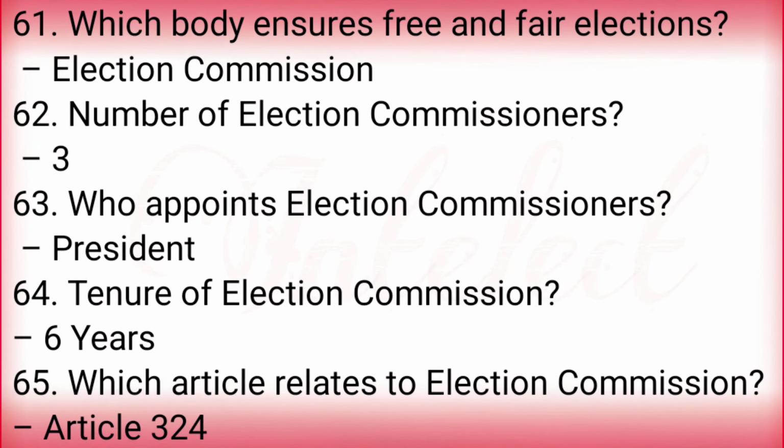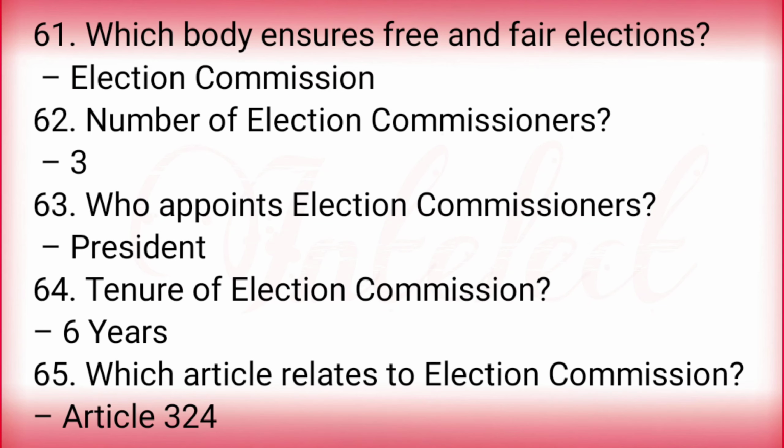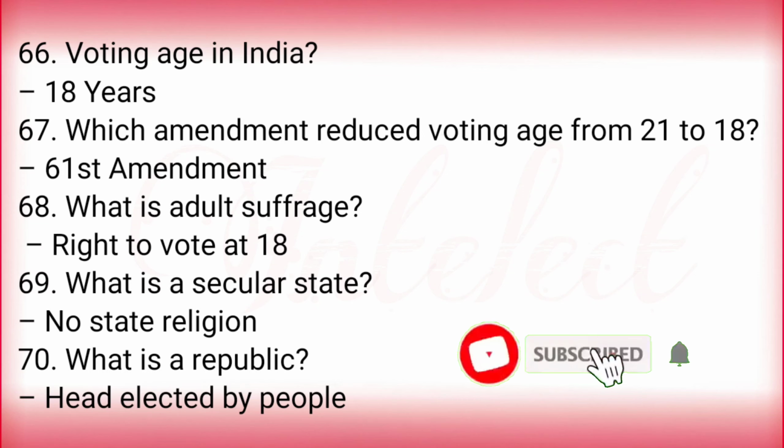Who is the constitutional head of Union Territories? President. Which body ensures free and fair elections? Election Commission. Number of election commissioners? 3. Who appoints the election commissioner? President. Tenure of election commissioner? 6 years. Which article relates to the Election Commission? Article 324. Voting age in India? 18 years. Which amendment reduced voting age from 21 to 18? 61st amendment. What is adult suffrage? Right to vote at 18.